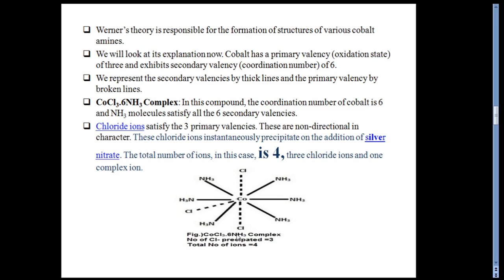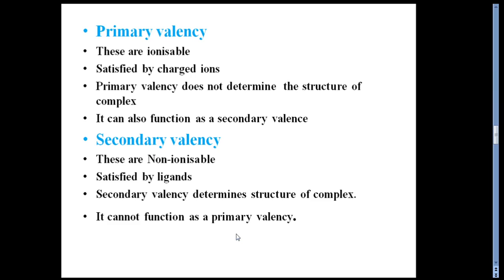Next is again very important, and here we see how the primary and secondary valencies work separately in complexation. Primary valencies are ionizable, but secondary valencies are non-ionizable.